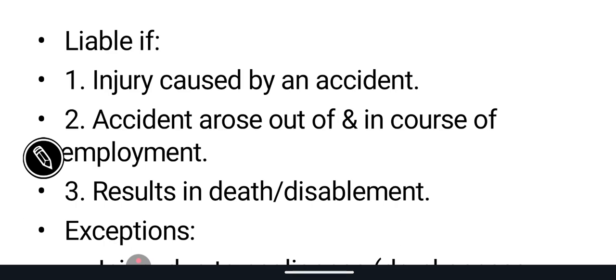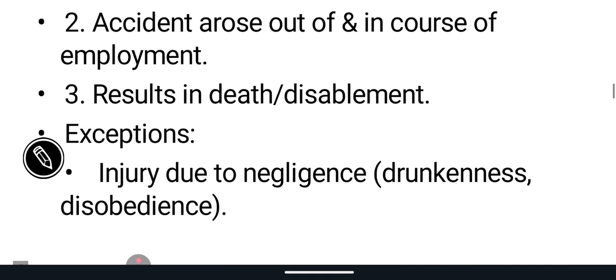Mistakenly, unfortunately, something happened; he was supposed to do one thing but did something wrong, and due to that he got injured. Such accidents are also taken into consideration. Results in death and disablement. As I told you, if someone dies, he is also considered under this Act, and if he becomes disabled due to the injury, he also comes under this Act.